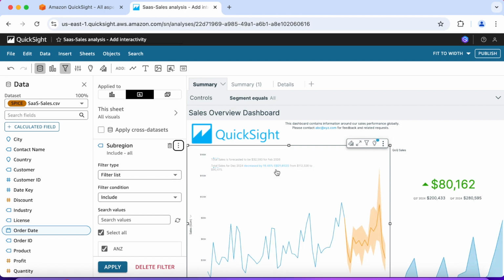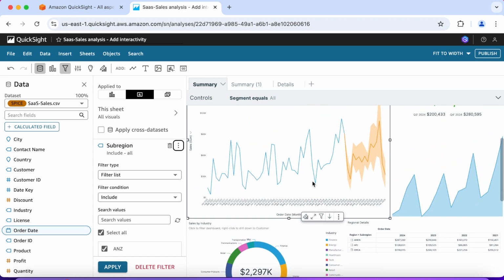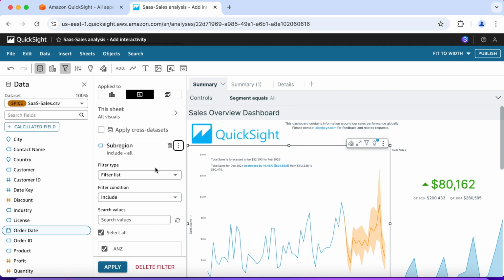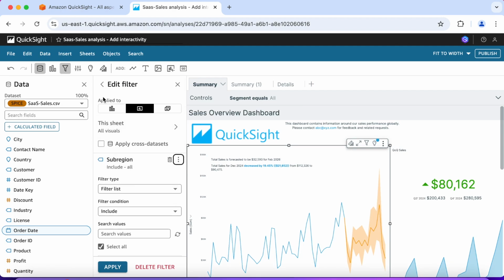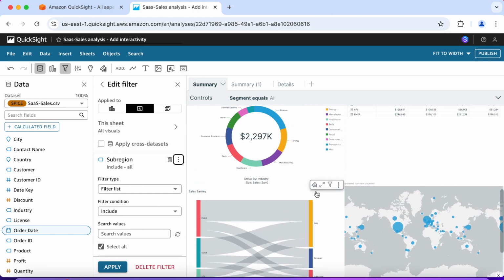Clicking on inside this sheet. So that should give us two autographs. Yep, there we go. Okay, down at the bottom. Region and subregion inside the sheet.